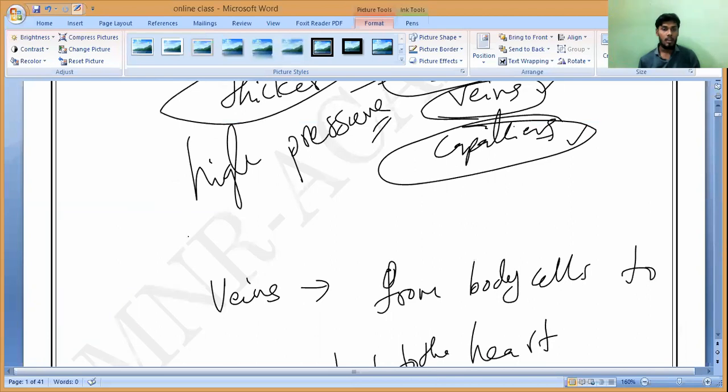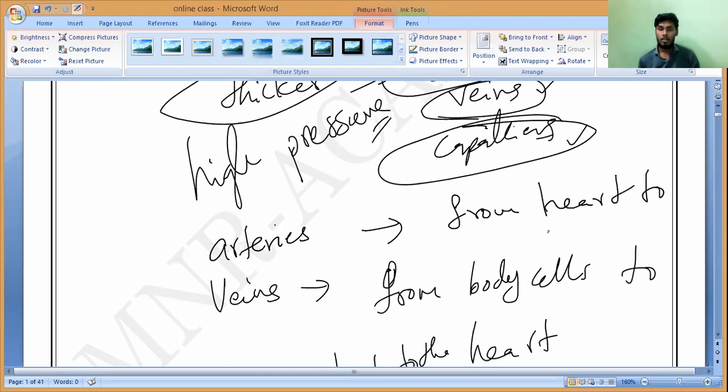And in the same way, arteries go from the heart to the other parts of the body, all body organs. Do you all understand?